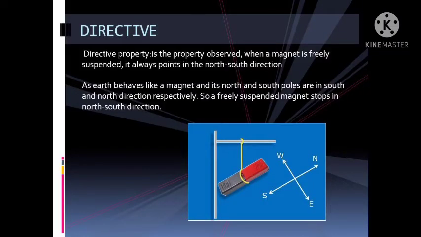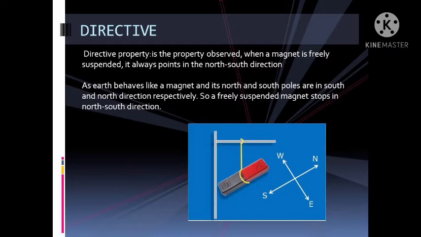The next property is the directive property. When you freely suspend a magnet, you will notice that the magnet always rests in the north-south direction. This property of a magnet is called its directive property. This property is used in the magnetic compass. The end of the magnet that points towards the north of the earth is called the north seeking pole or north pole.